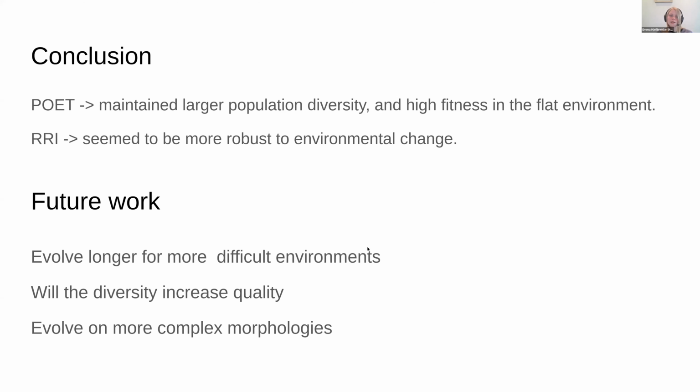We would also like to test our methods on more complex morphologies. In the bipedal walker environment, it is only the length and width of the legs that is changing in the morphology. It would be interesting to test our methods on something such as modular robots, where the morphologies can evolve more freely.